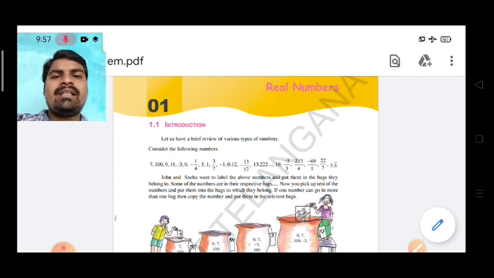In our ninth class, there are 14 chapters. In these, two papers are there. One paper contains 7 chapters. Today we are going to learn about real numbers. It is the first chapter in the first paper.